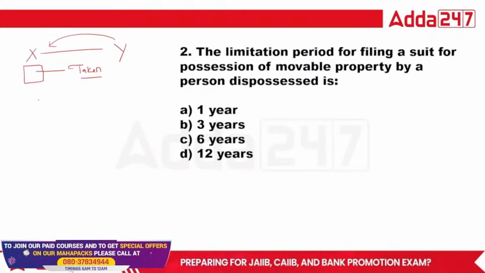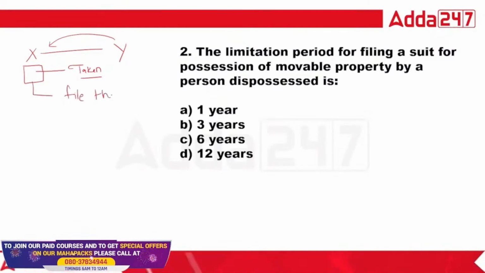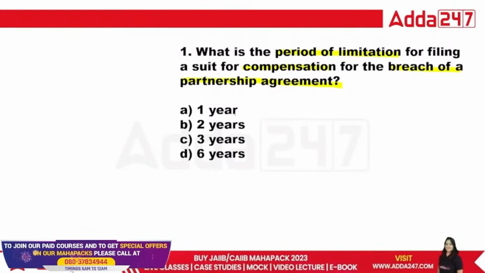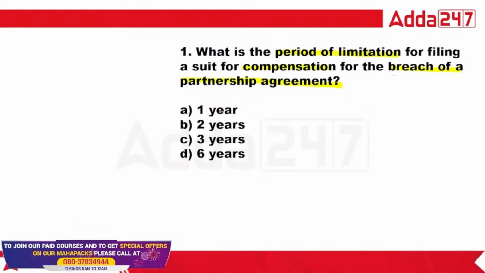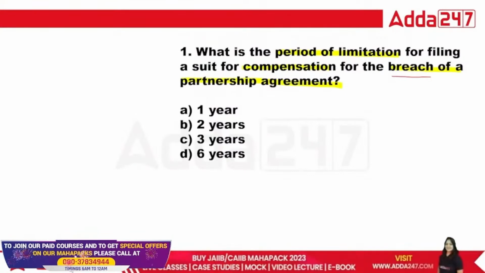So in that case, what will happen? X has a right to file the case. So tell me in that case, what is the limitation period when there is a breach, meaning violation of the partnership agreement? Tell me, class.